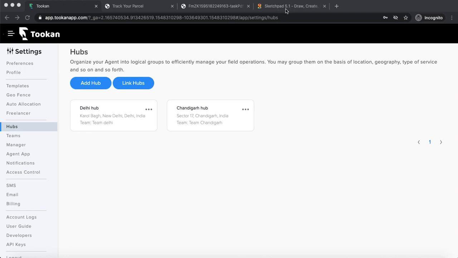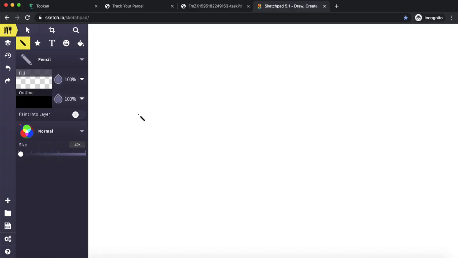I'll just give you an example from here. Let's say I wanted to deliver one of my parcels from my home location in Chandigarh to my relatives in Delhi. So let's take this as my home location in Chandigarh, and this is the final location where I want the order to be delivered in Delhi. This is a very long trip, and this does not involve just one agent. There won't be just one agent who will be picking up the order from my home location and delivering to the final Delhi location.